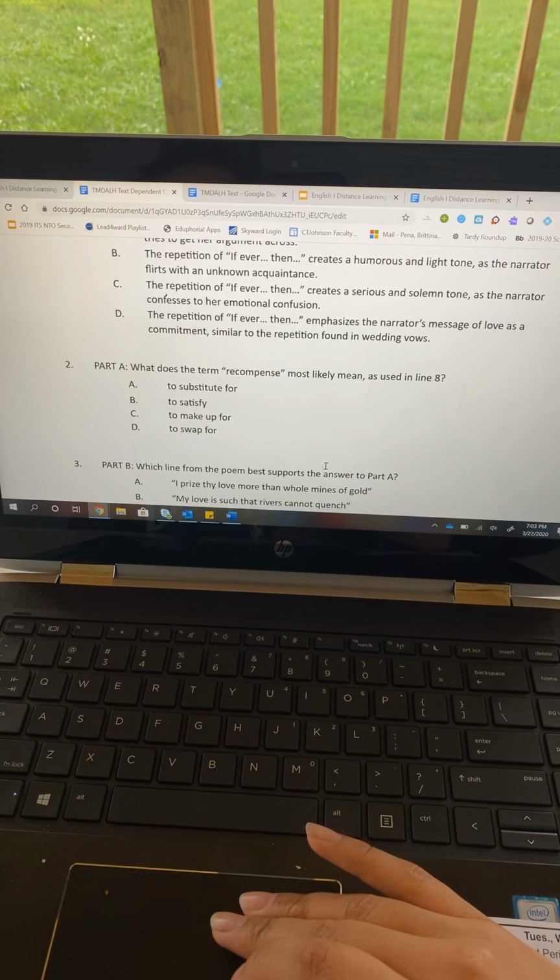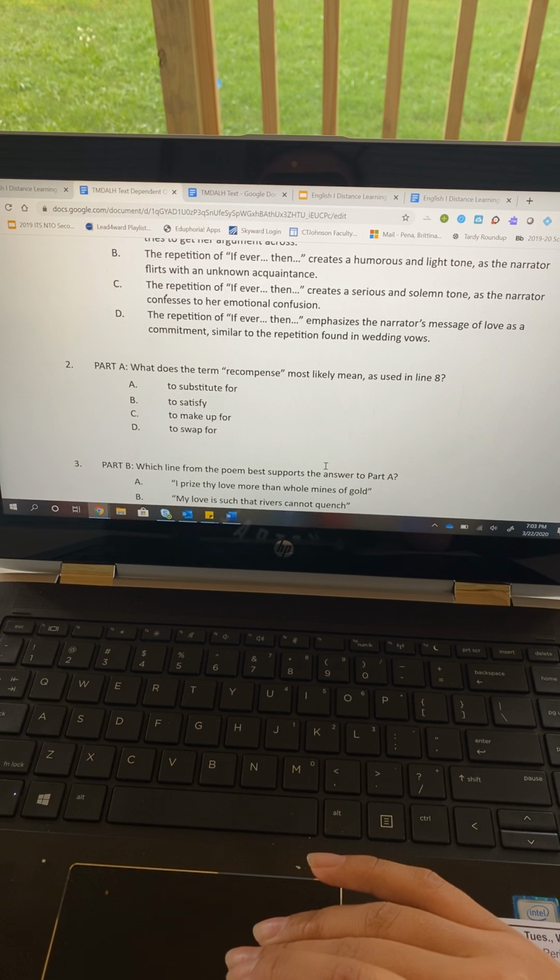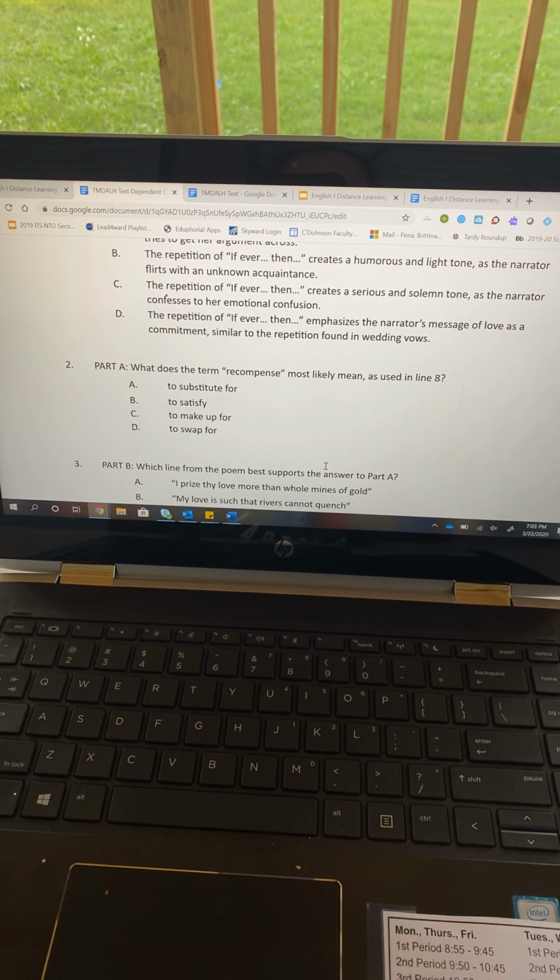Question number 2, part A. What does the term "recompense" most likely mean as used in line 8? So we'll be using our context clues. A, to substitute for, B, to satisfy, C, to make up for, or D, to swap for.